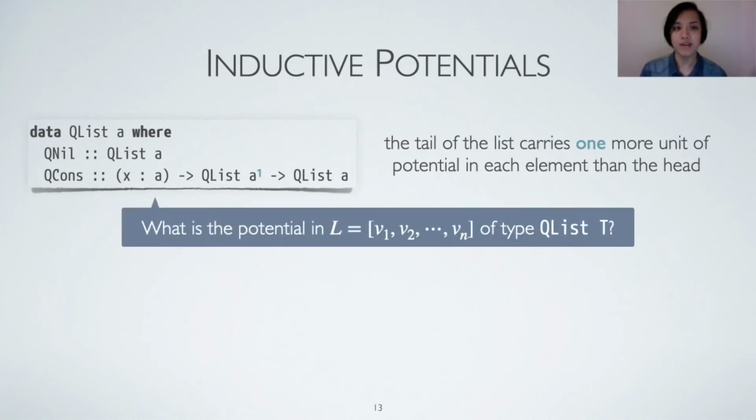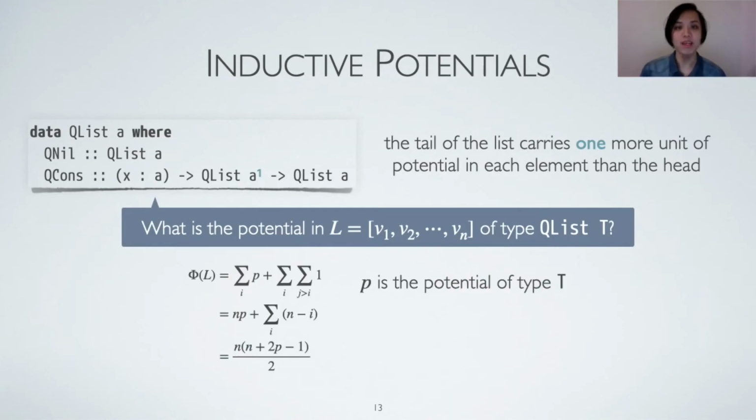Well, let's do a calculation. Suppose a list L of elements v1, v2 through vn is of type QList, where the value of type T carries p units of potential. Then, for every element vi in the list, it carries p units of potential, and by the definition of QCons, it also indicates extra potential equal to the number of elements to the right of vi. Therefore, the obtained potential function is quadratic in the length of the list.